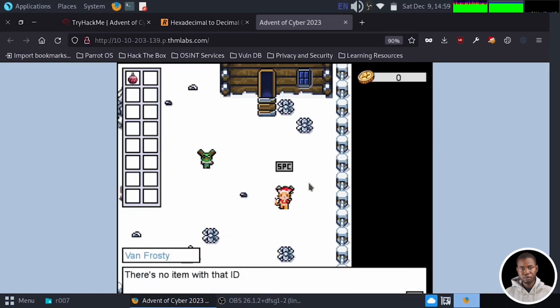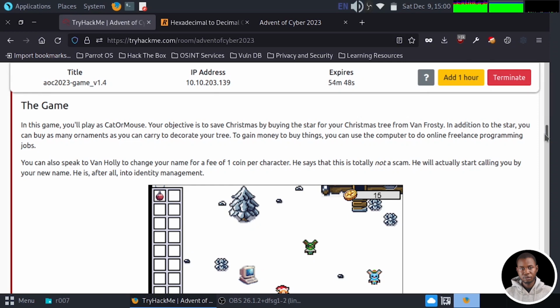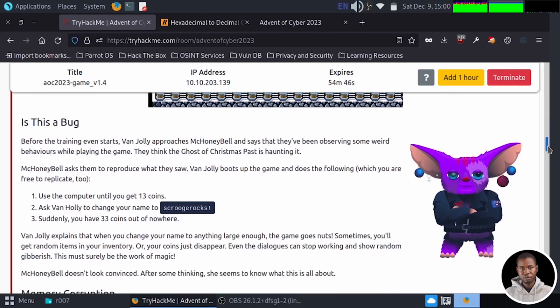I'll just go away from here. There's no item. Of course, we didn't select any item to buy because there's no money yet. Let's see the description for the game.